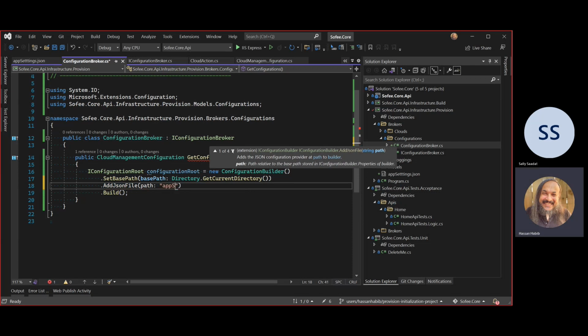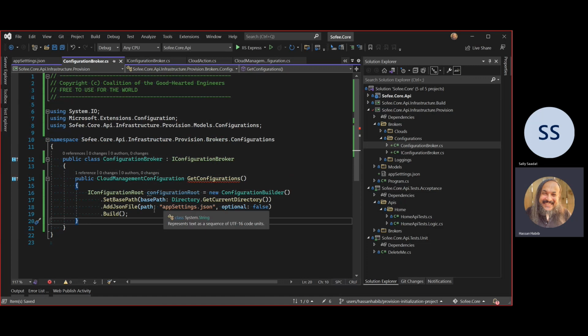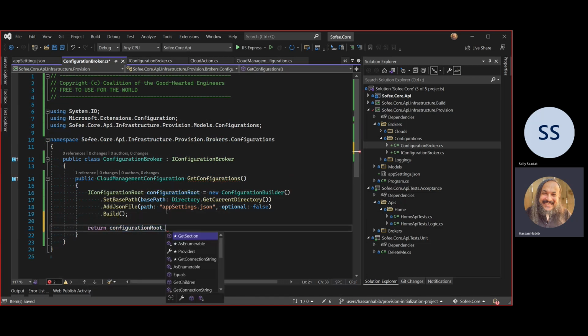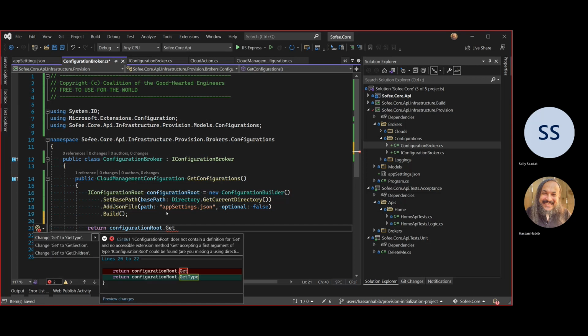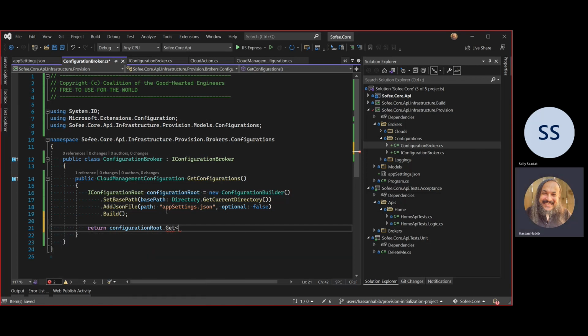And then I can go here and say path like this. And then what did we call our file? App settings.json, right? And it's not optional, so I should set that to false. I don't think we have to put that option anyway, but that's that. The last thing, I'm just going to go back here and say configuration root.get like this or something. And then I want to go and say cloud management configuration like this.